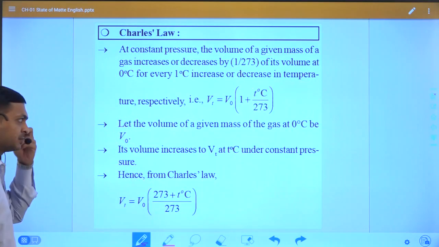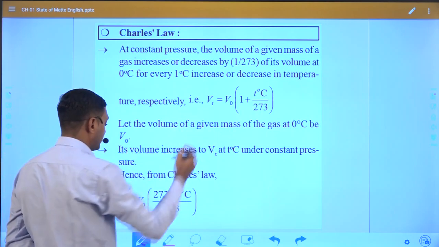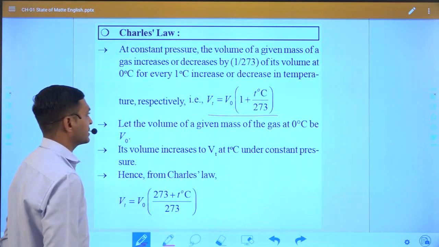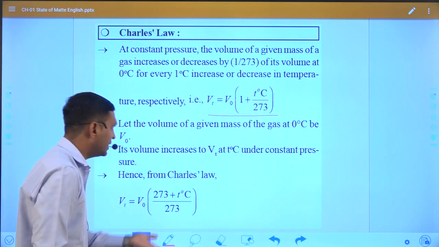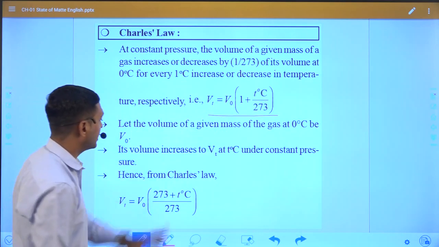Now this equation is our initial equation. Whenever we increase the temperature by 1 degree or whatever, the equation will become like this.